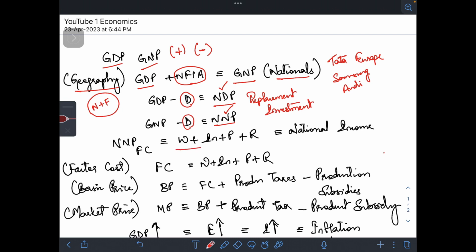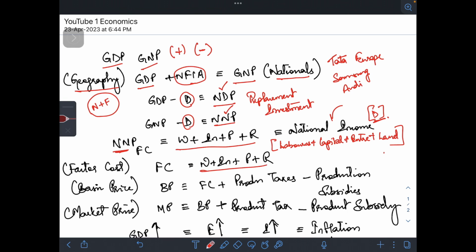NNP at factor cost is nothing but the wages plus interest plus profit plus rent earned from the factors of production like laborers plus the capital plus entrepreneurship plus the land. Wages from laborers, interest from capital, profit from entrepreneurs, and rent from land. Add all of this together, you will get what? National income. And again, if you notice, it is net national product. That means national income does not account for depreciation. Keep that in mind. Factor cost is obviously wages plus interest plus profit plus rent.